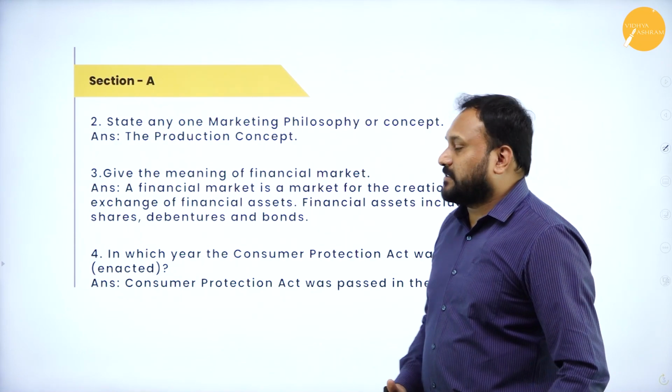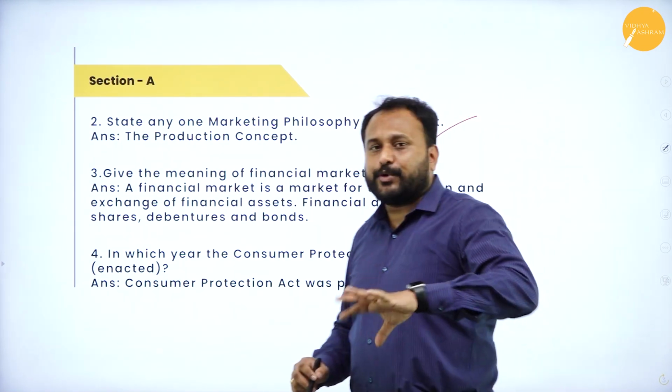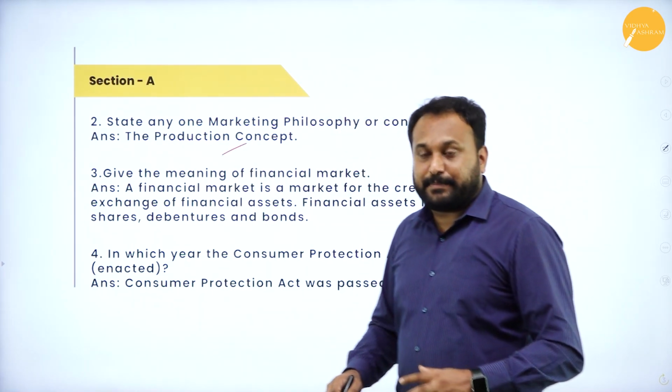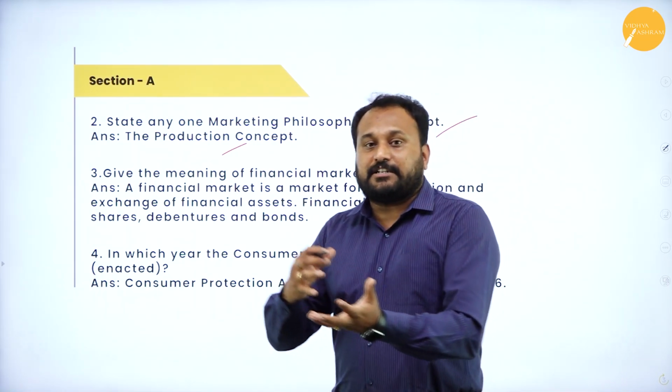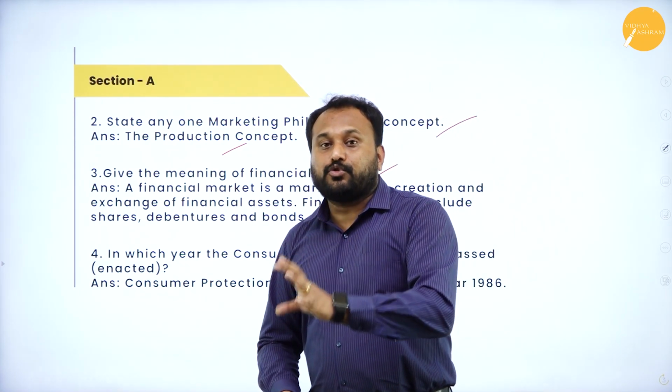Now in section A, the second question is, state any one marketing philosophy or concept. You can write any concept. Any one they have said, that is the production concept. Next is, give the meaning of financial market. What exactly do you mean by financial market? You are supposed to write it for 1 mark, and it can also come for a 2 mark question.